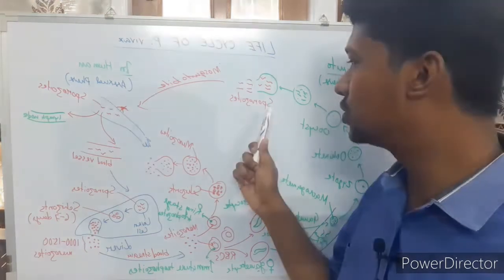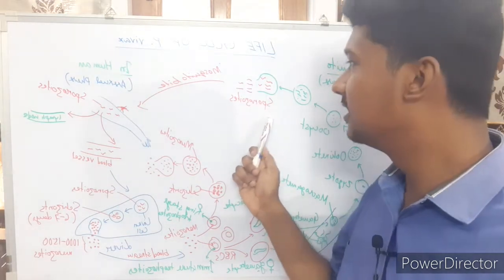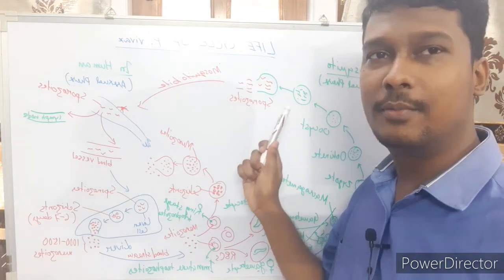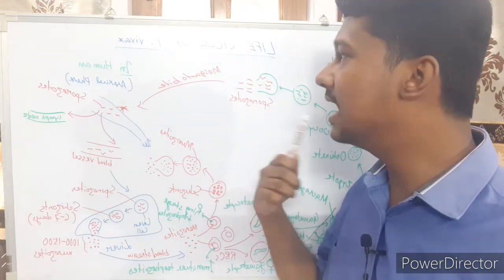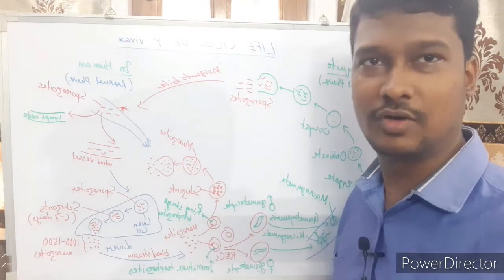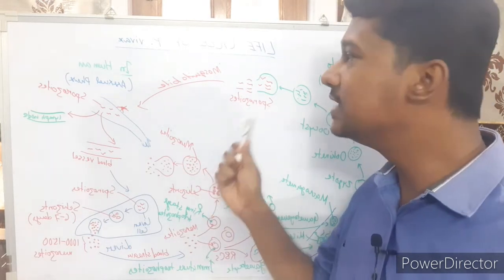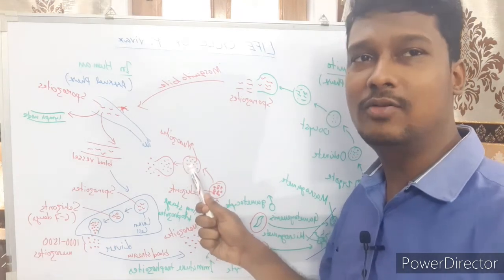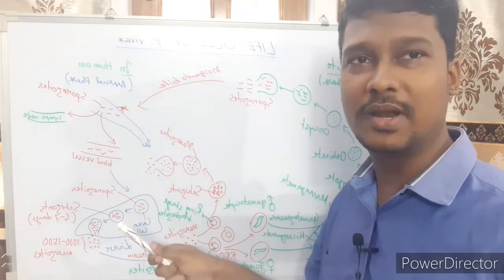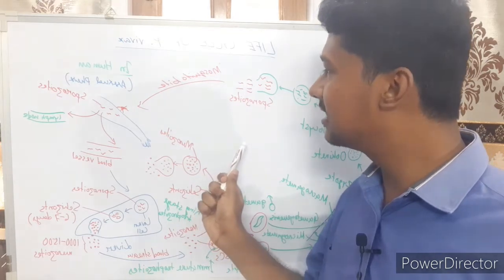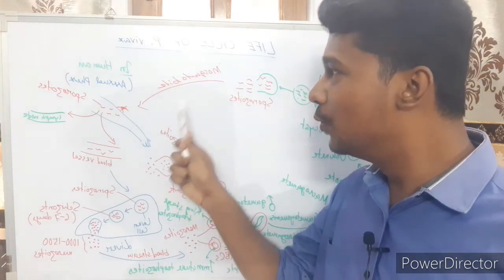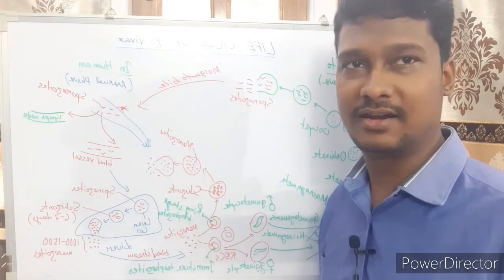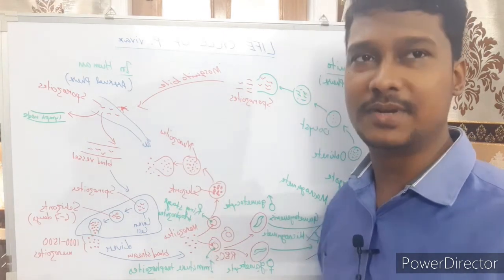Okay, what will happen after that? The sporozoites will stay within the salivary gland of the mosquito. And when that particular Anopheles mosquito bites a healthy human being, again those sporozoites will enter the human bloodstream from the salivary gland. Okay, and the cycle is repeated.